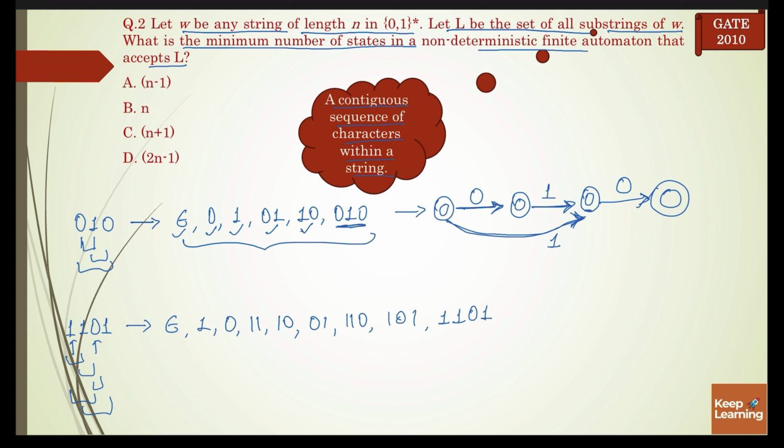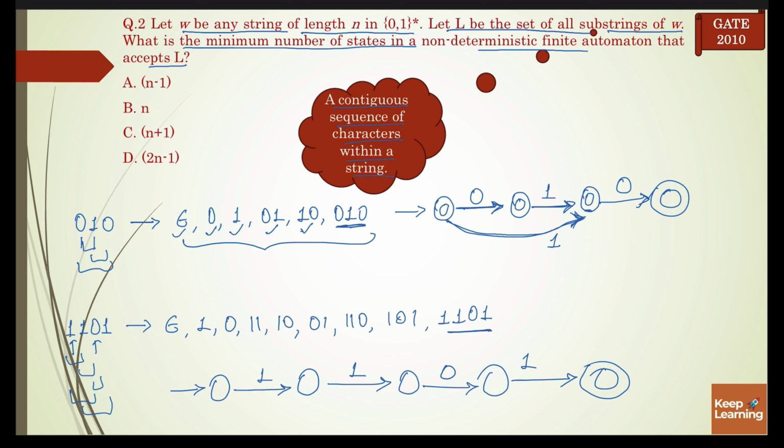So again construct the NFA for the largest substring, 1 1 0 1, and this is our final state.